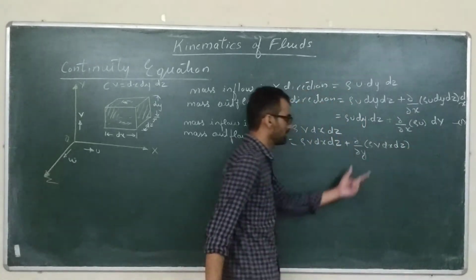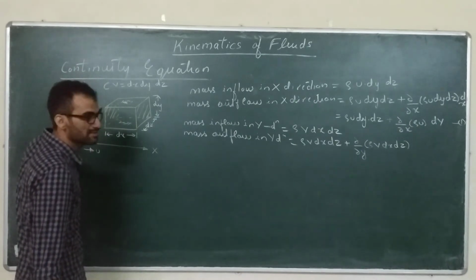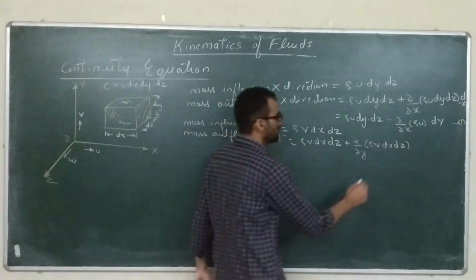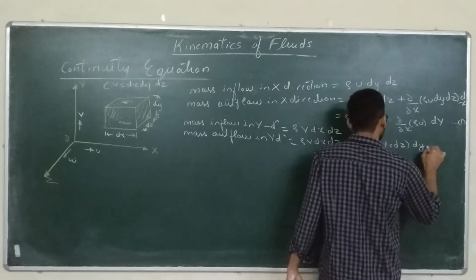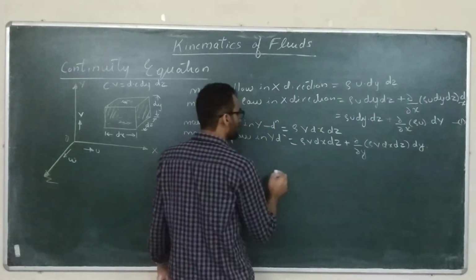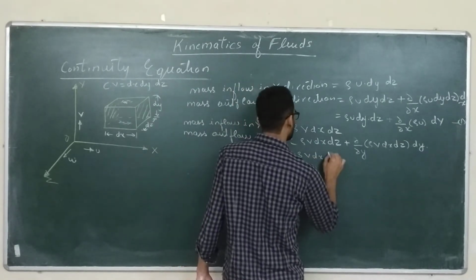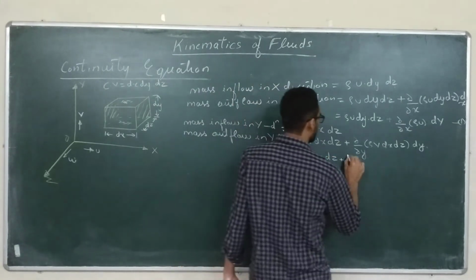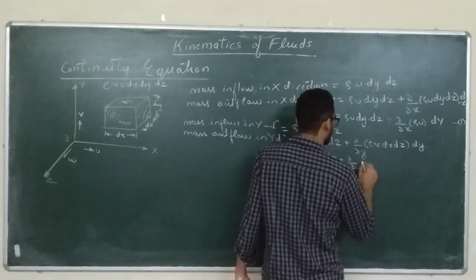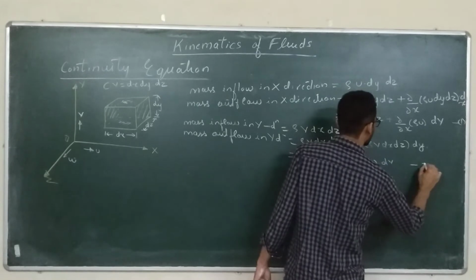This is the gradient, the rate of change, and for how much length we have to find it, it is dy. So multiply it by dy. Again this dx dy dz will become the control volume. So that is rho v dx dz plus del y of rho v into dV. This is your equation number 2.